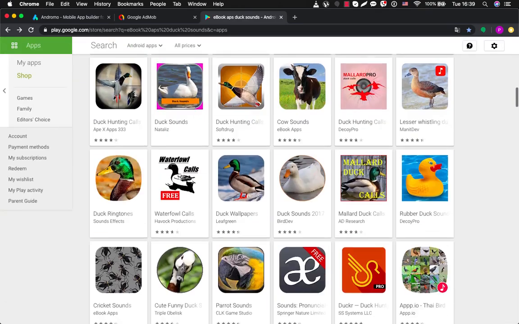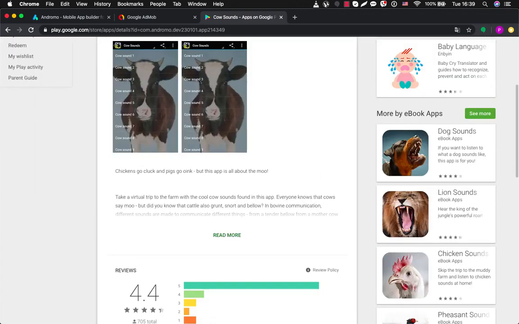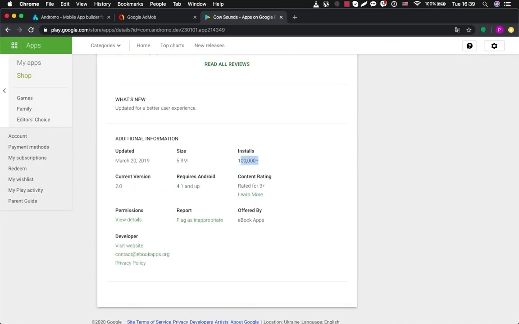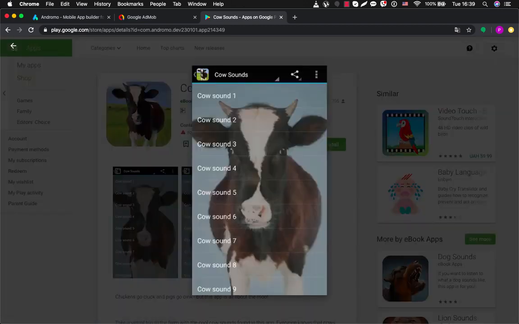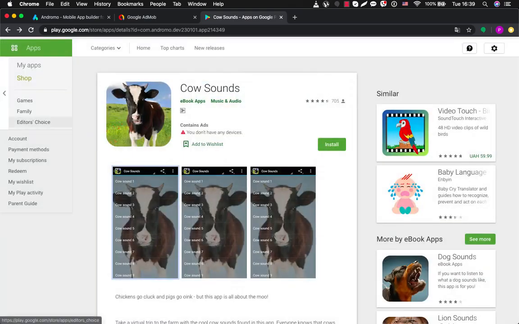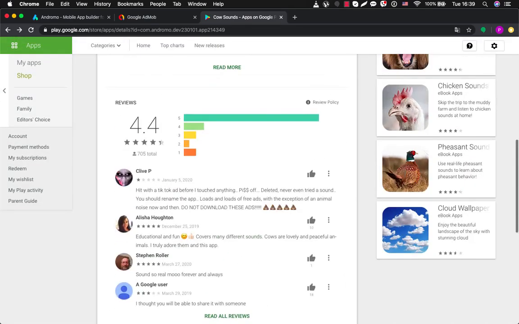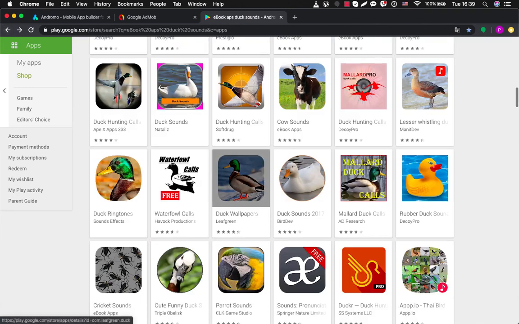Also, we can check, for example, Cow Sounds. It also has over 100,000 installs. If we check this application, we can see that it's pretty much the same as the previous one, Duck Sounds. The only difference is in content. You can create one typical app and then duplicate it and upload different content. In the previous version, duck sounds were uploaded. Here, cow sounds are uploaded, and a cow background picture. What I want to say is that it's a nice, well-performing app, but it's not hard to create.